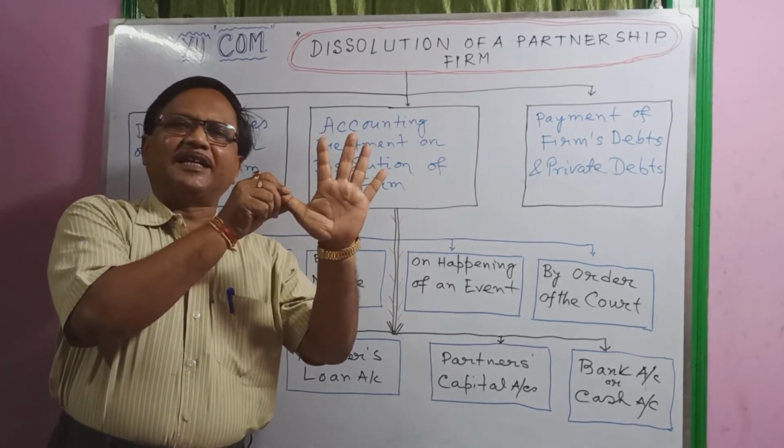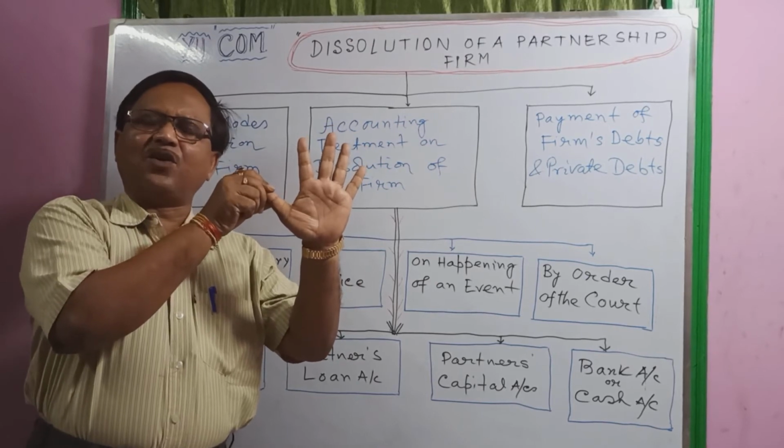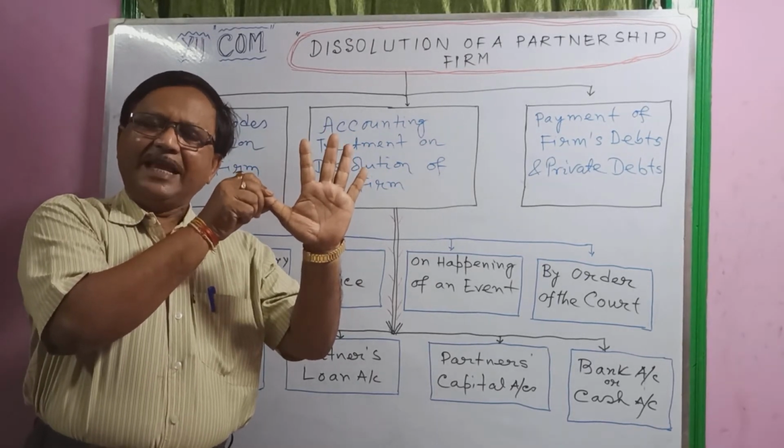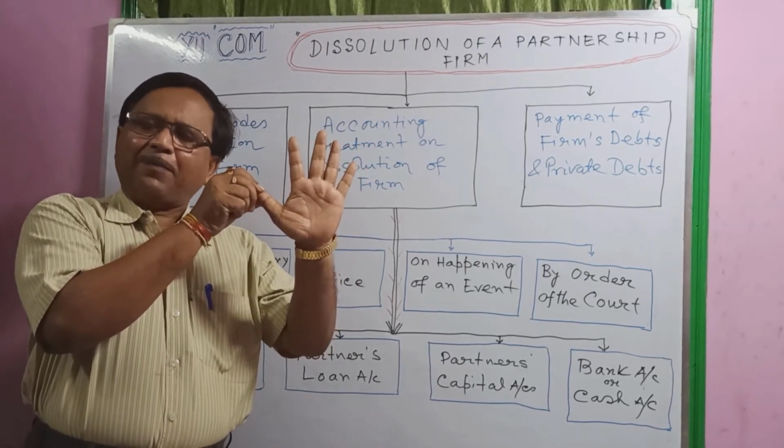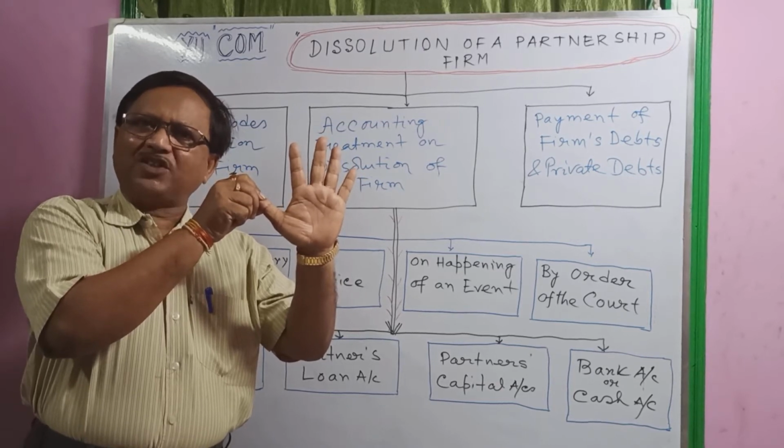First, all assets are transferred to the realization account debit side, except the capital account and P&L account debit balance.